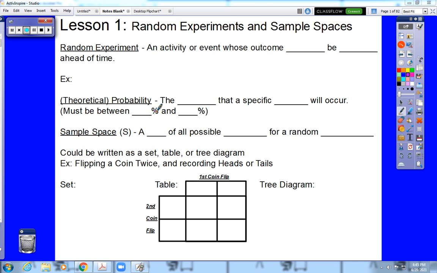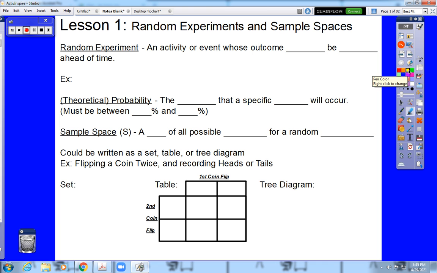This unit is going to focus on introducing probability and statistics and getting you to the point where you can approach PSAT and SAT style questions based on basic probability and basic statistics. So we're going to start off here with some vocabulary that will apply throughout the entire unit.